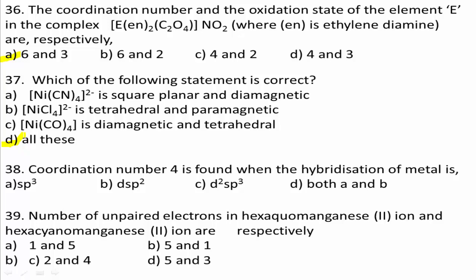Coordination number 4 is found when the metal undergoes sp3 hybridization. Therefore, the correct answer for this question is A.